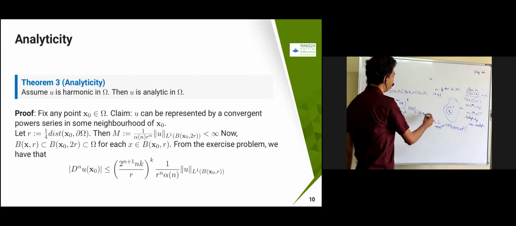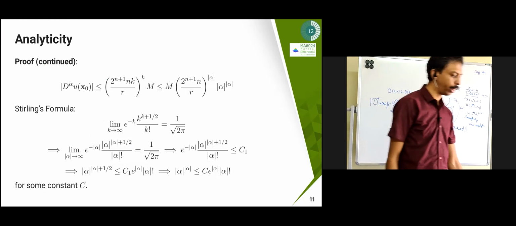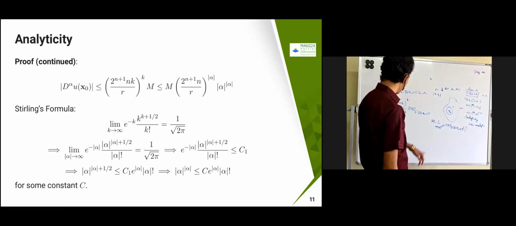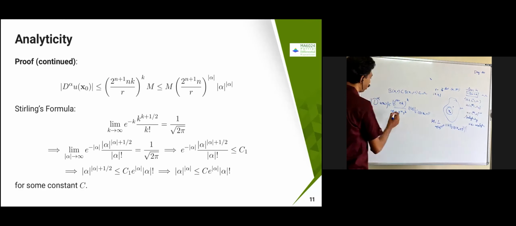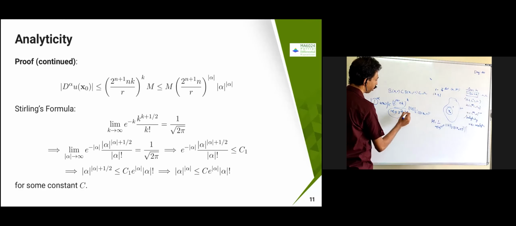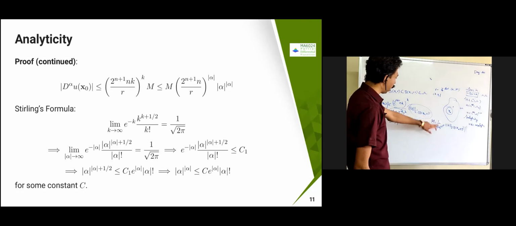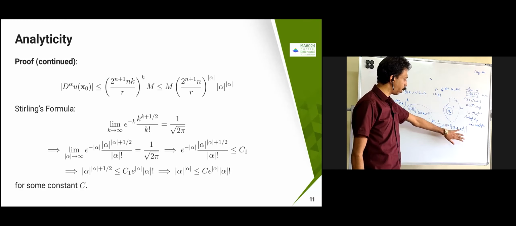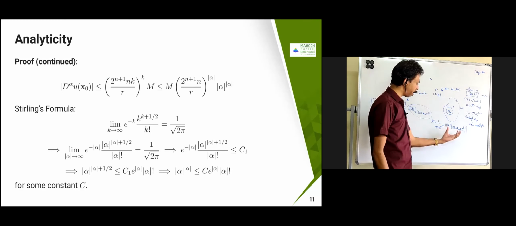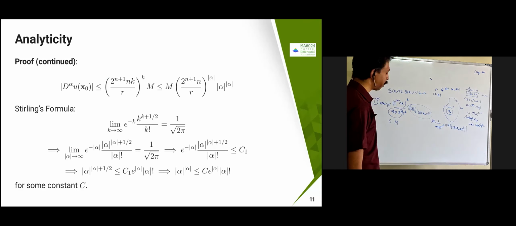Now I am going to use this: alpha n is there, r power n is there. These things together are going to become m, because I have chosen m as 1 by alpha n r n times the L1 norm of u on B of x naught comma r. This is why I am choosing m. This is going to be a maximum I am going to choose, and it is bounded. For that property only I am going to take m. So m is there.